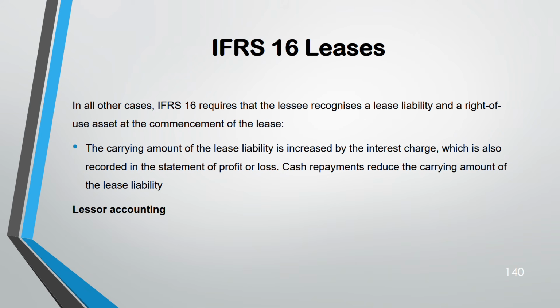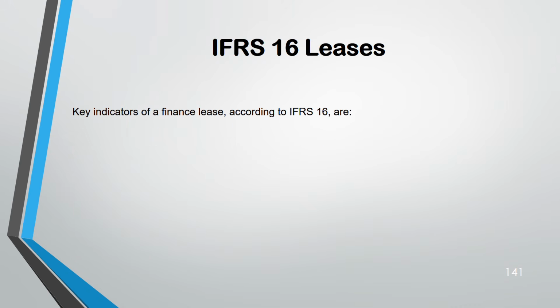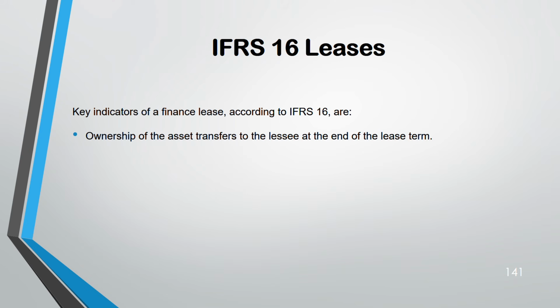Now, lessor accounting. In lessor accounting, you have to identify whether the lease is a finance lease or an operating lease. If it's a finance lease, it means you are transferring all risks and rewards of owning that asset to the lessee. These are some key indicators to say it's a finance lease. Number one, ownership of the asset is transferred to the lessee at the end of the lease term.